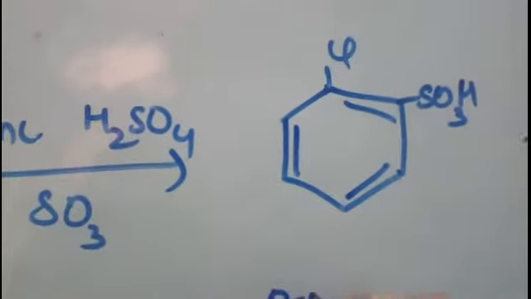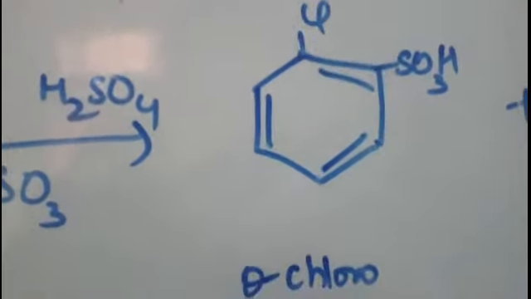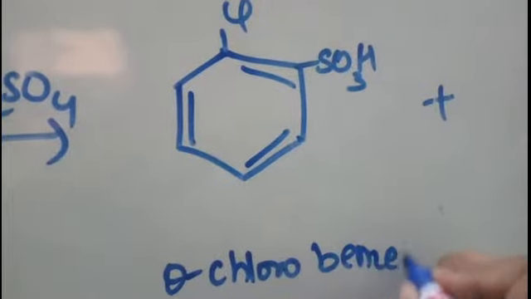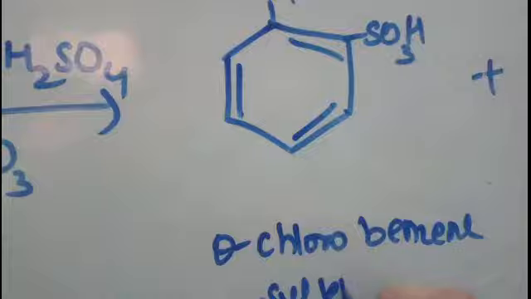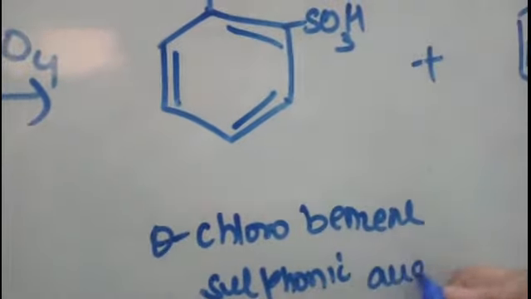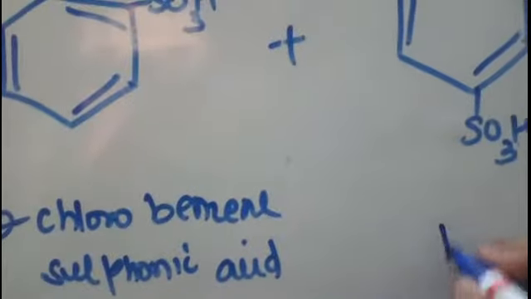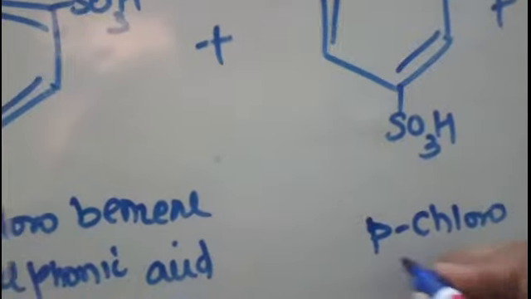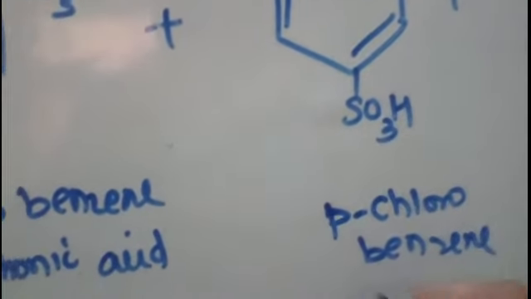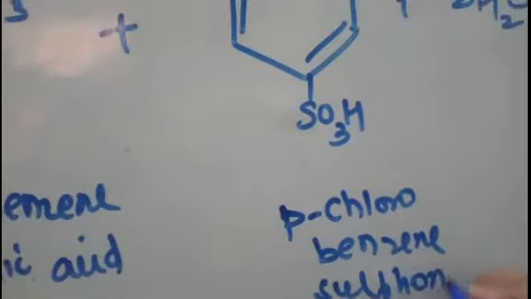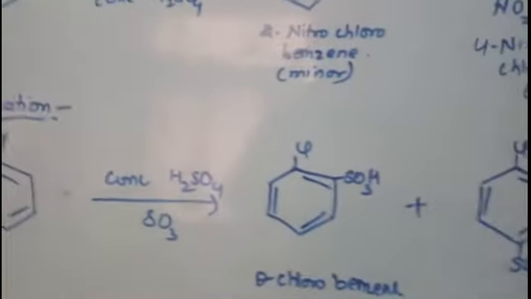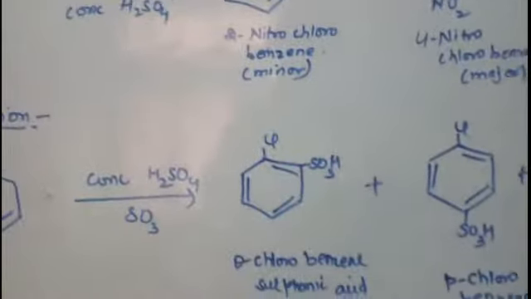So the name of the compound is orthochlorobenzene sulfonic acid. You can write 2-chloro also, and parachlorobenzene sulfonic acid, right? You remember that always the para product is the major product and the ortho product is the minor product.